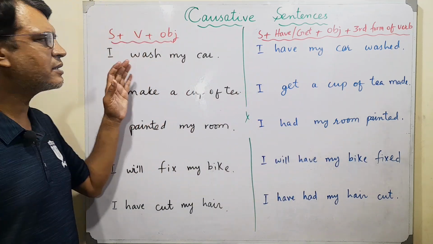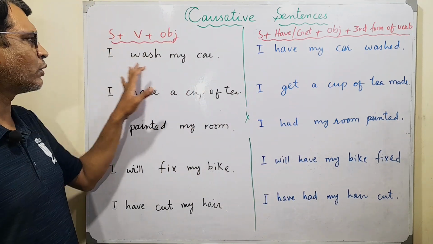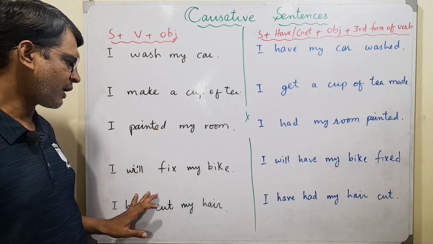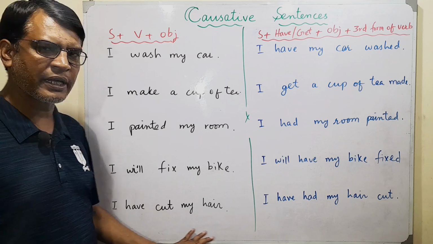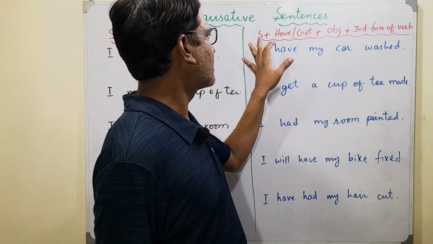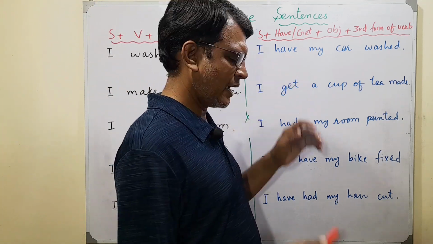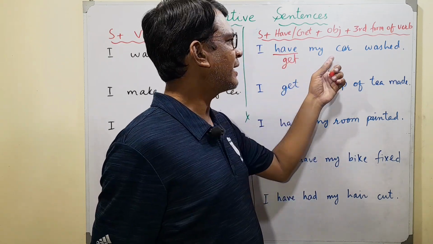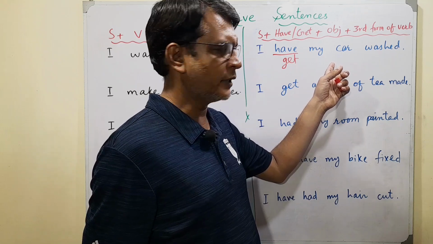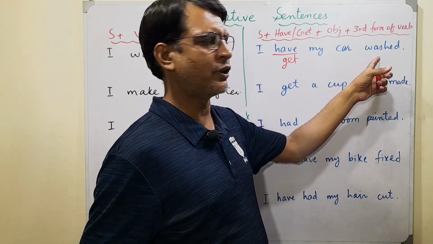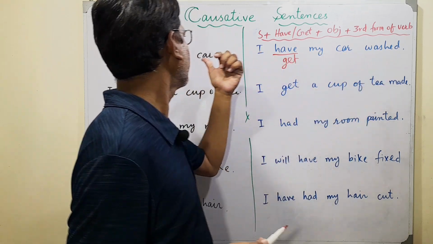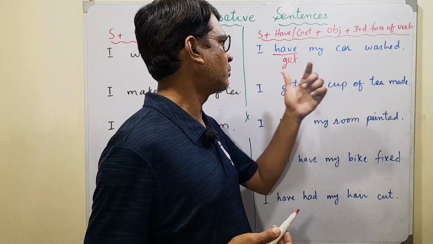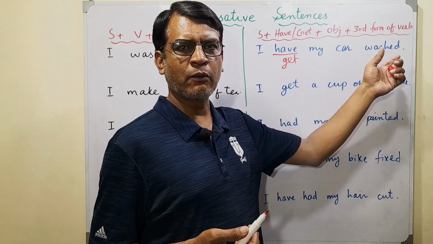In a normal sentence, you have subject, verb, and object. I wash my car. I make a cup of tea. I painted my room. I will fix my bike. I have cut my hair. But here we have subject like I, have as have. We can also use get if you want. I have my car. Now we have an object. And then third form of verb like washed. Over here it is wash, which is first form. Over here it is the third form, which is washed. So we say I have my car washed.